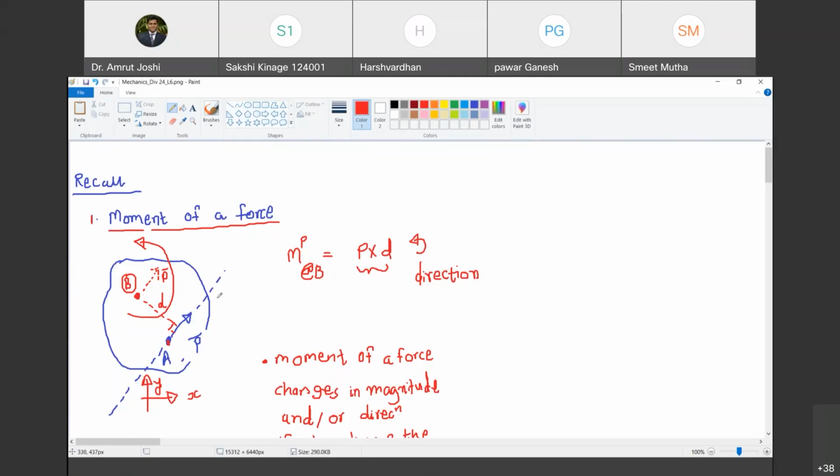Now, this is all in scalar form. I have written down its direction, but that too only because this distance d and this force P lie in the same plane. Are you with me? So I was able to write it.